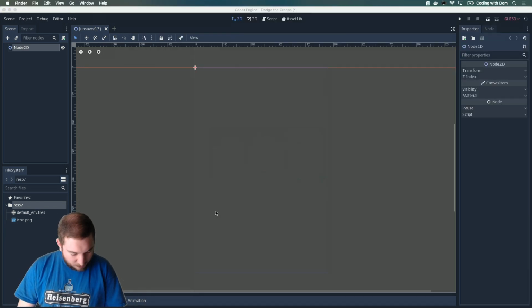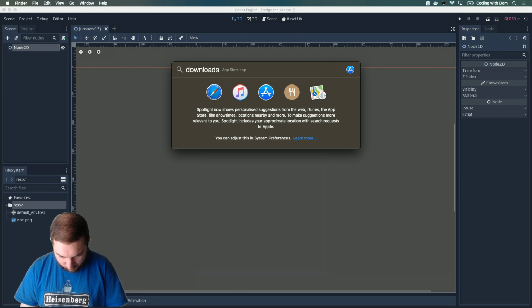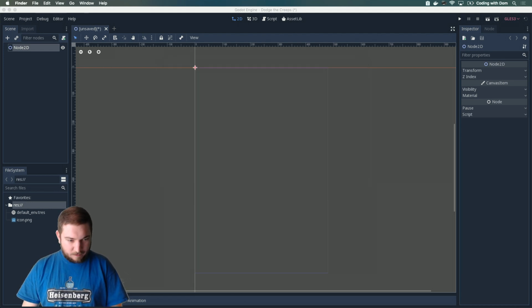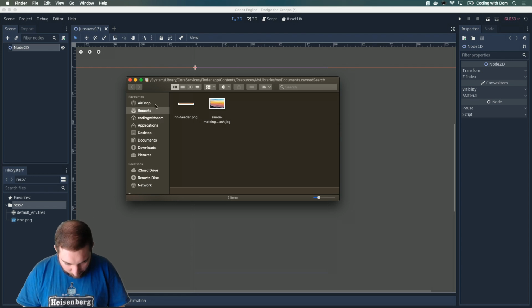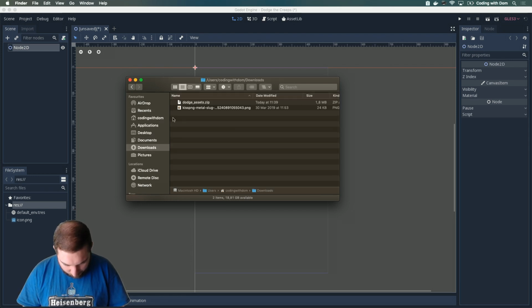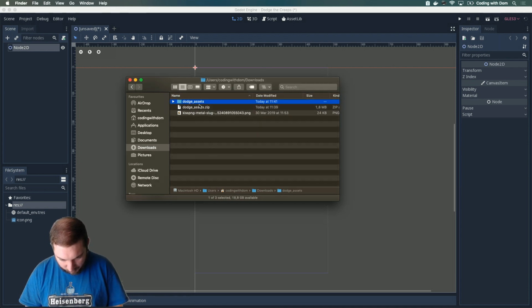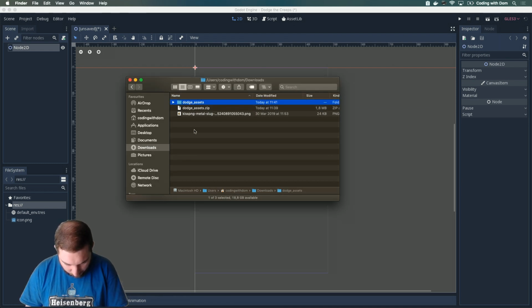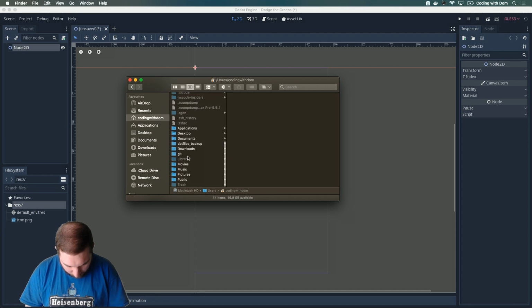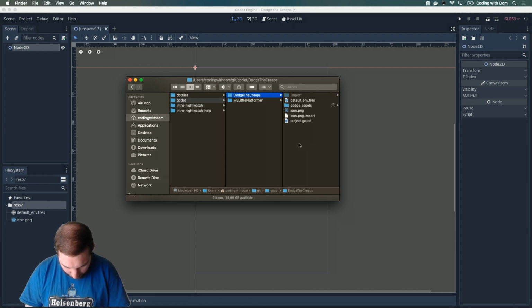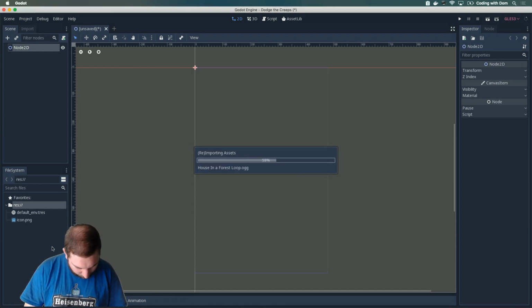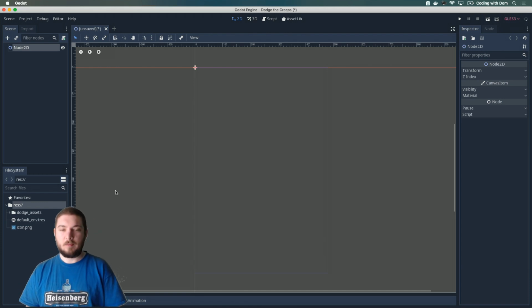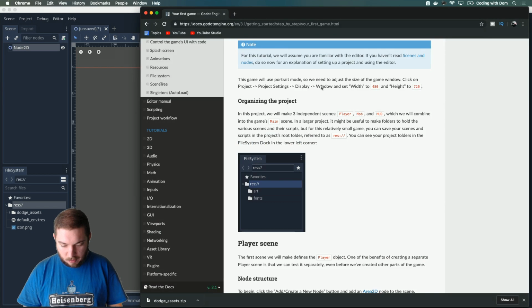Let me just extract downloads. That's not how computers work. Find the app. Here we have our downloads. Let me extract this. And I guess I'm just going to copy this as is into Godot, git, Godot, Dodge the Creeps, dodge assets. I wonder whether they are, here they are, and they appear over here. Very nice. So we can get going.